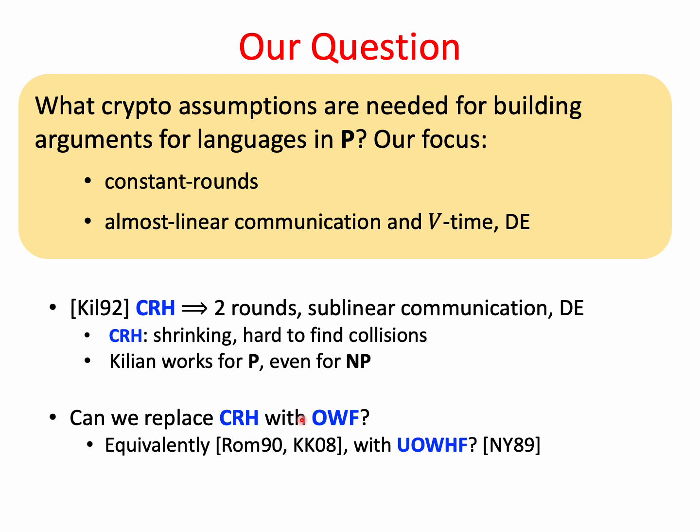Rather, we're going to use some equivalence between their existence and the existence of another object called UOWHF. So UOWHF stands for Universal One-Way Hash Functions, and we're going to define them later, but for now we just need to remember that if one-way functions exist, then also UOWHFs exist.